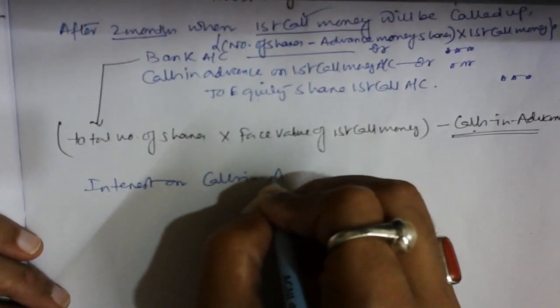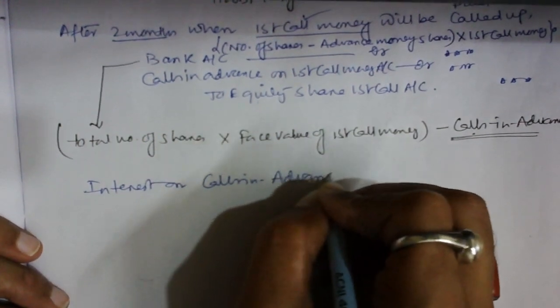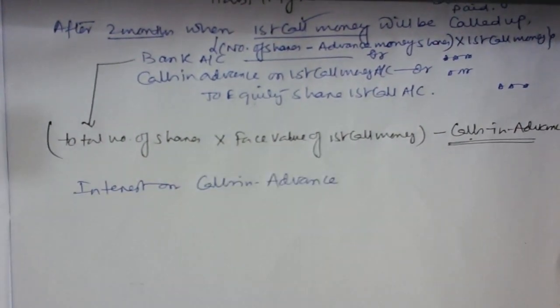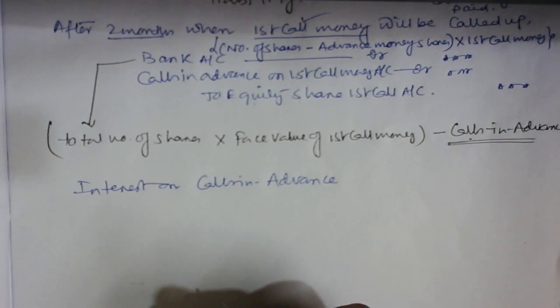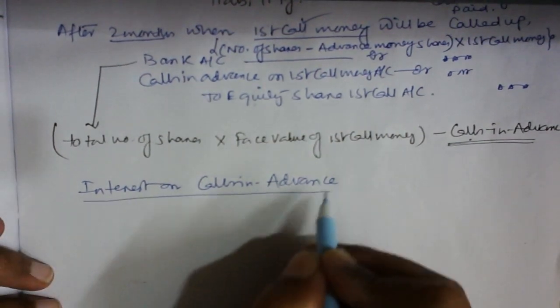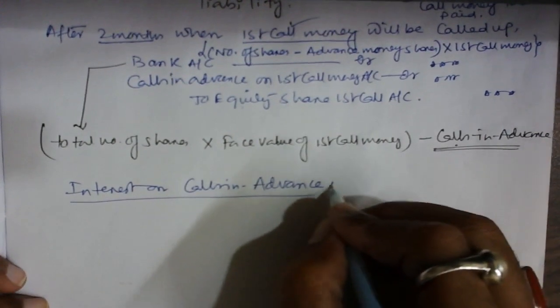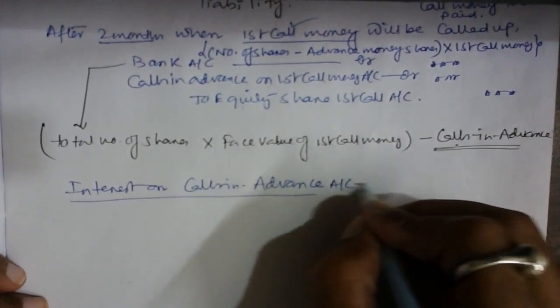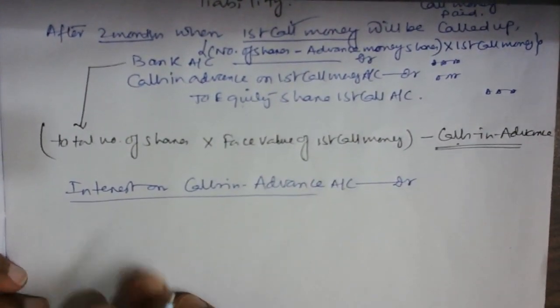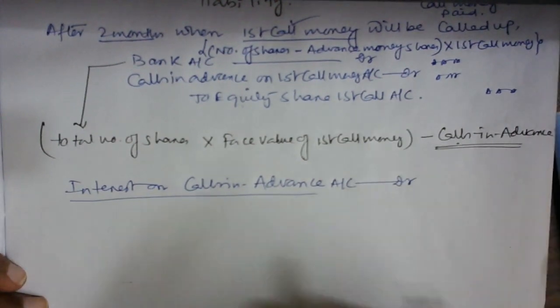Because as we received advance money on the first call, obviously I have to pay the interest for 2 months, because after receiving this money in January, I have used the money for my business purpose. So obviously I have to pay the interest to the shareholder on 22nd March. So when I pay the interest, it becomes an expense to me. So can I write interest on calls in advance account debit? Correct? Because it becomes an expense when I pay this money.